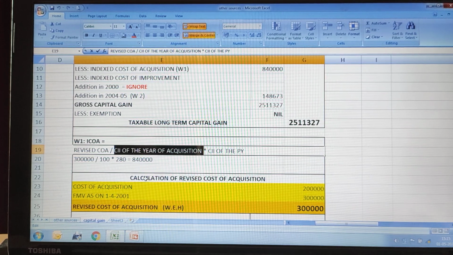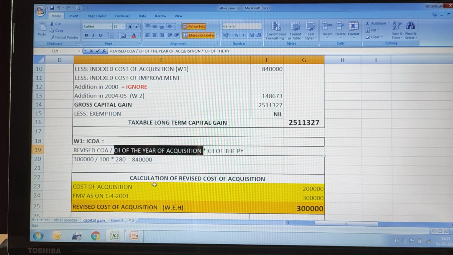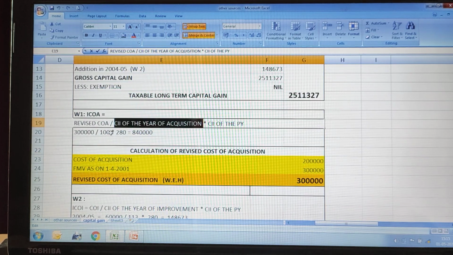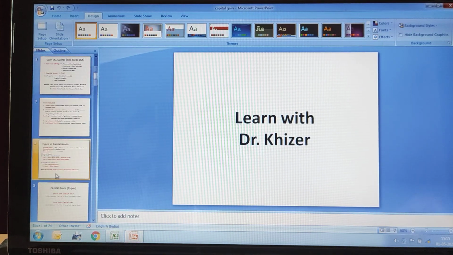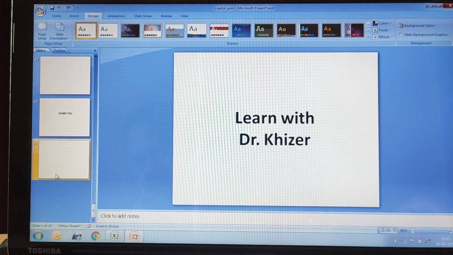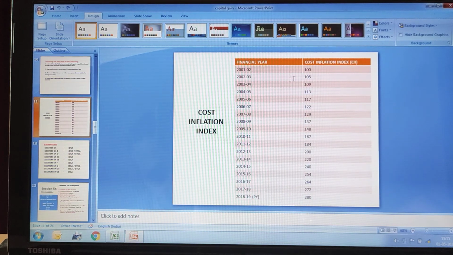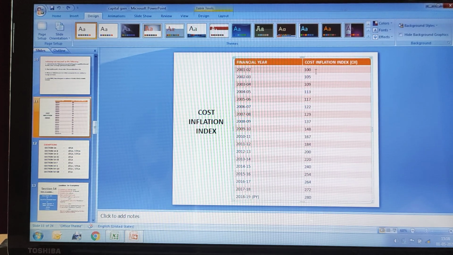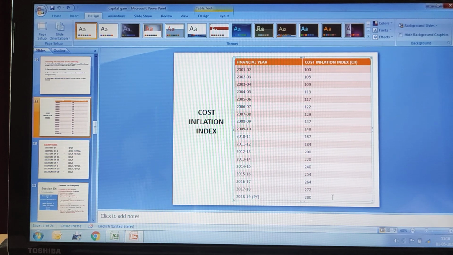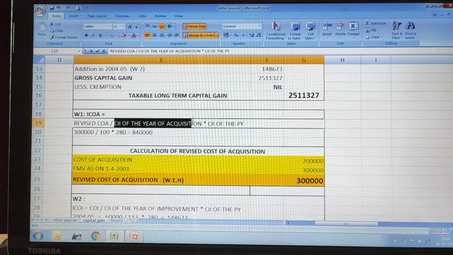So what we need to do is consider the cost inflation index of 1st April 2001. On 1st April 2001, the cost inflation index as per the chart is 100, right? You can see here, the cost inflation index for 2001-02 is 100, and for our previous year it is 280. Remember these two numbers.